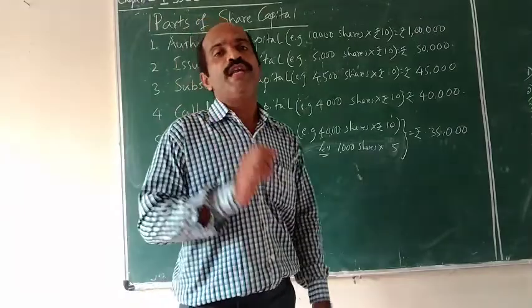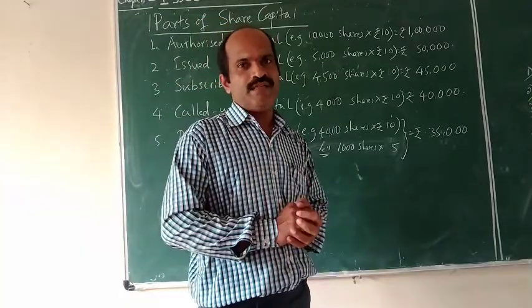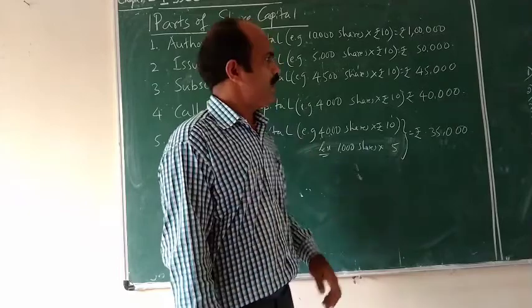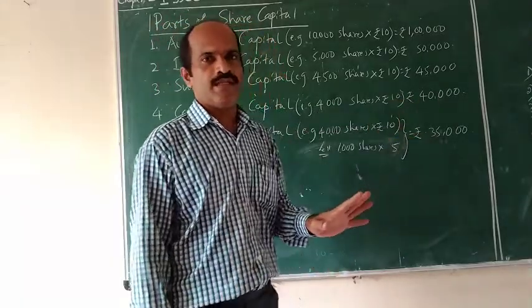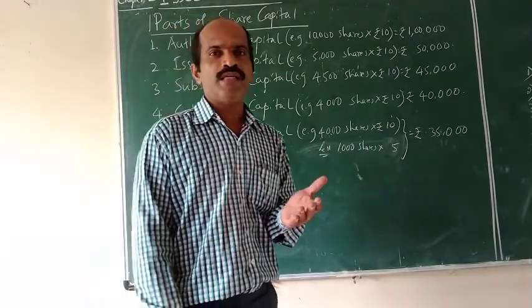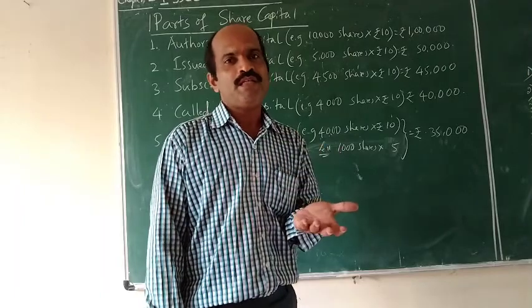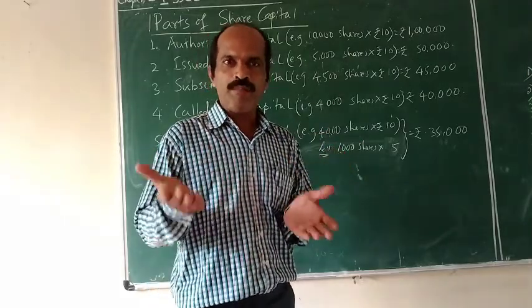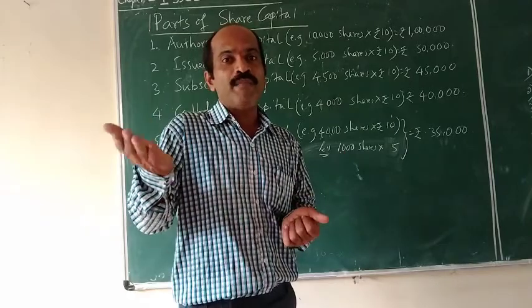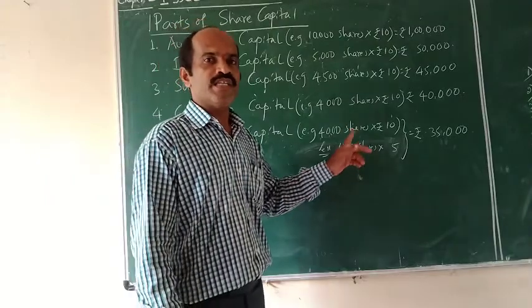So we have to note here two important concepts. One is calls in arrears. How much is calls in arrears? Look at the difference between 40,000 and 35,000, that is calls in arrears. What do you mean by calls in arrears? The amount called up by the company but not paid by the shareholders or subscribers is called calls in arrears.